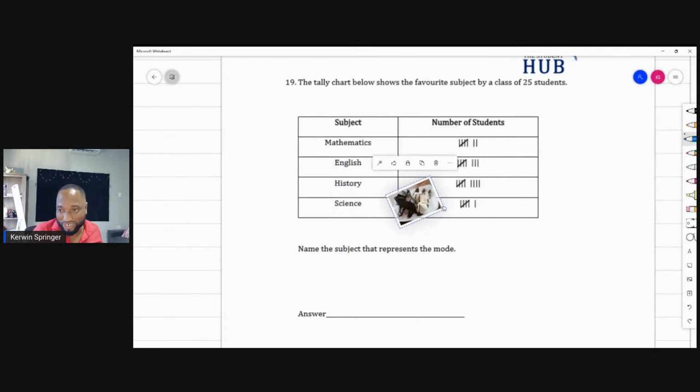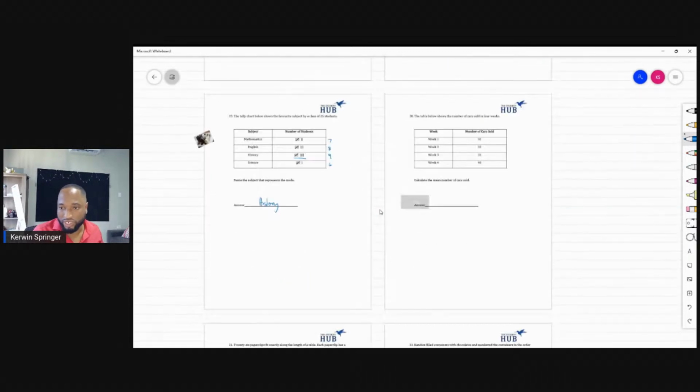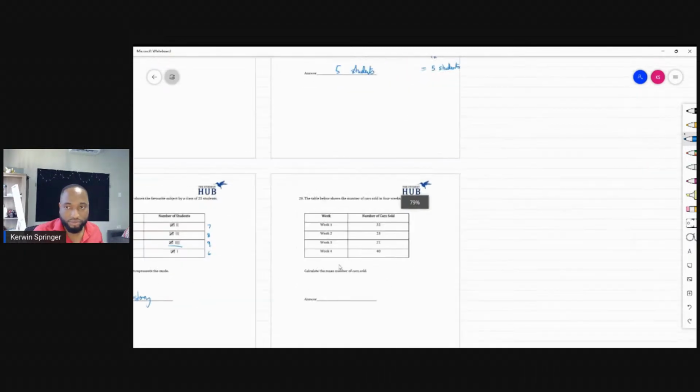Mode? You mean they just want us to tell which one is the most? Mode. History, right? Because this one is the most, so history. This specifically has 5 plus 4, this is 9. This one is 8. This one is 7. This one is 6. It was a countdown here, but let's do the next one, number 20.